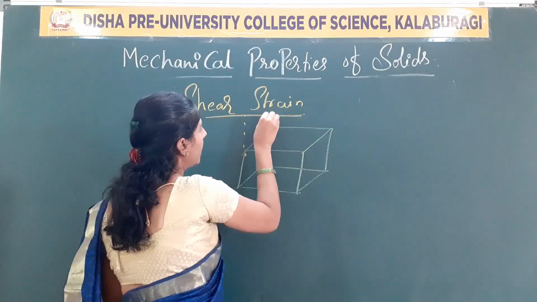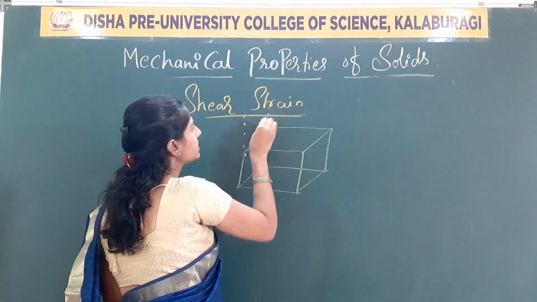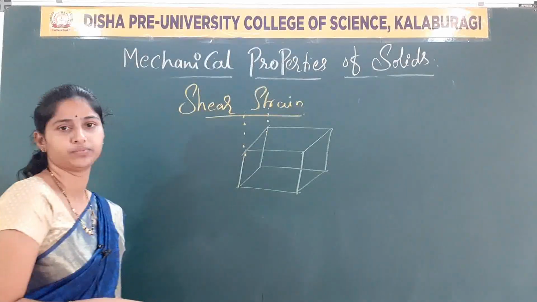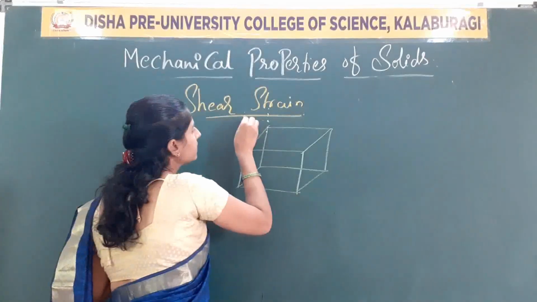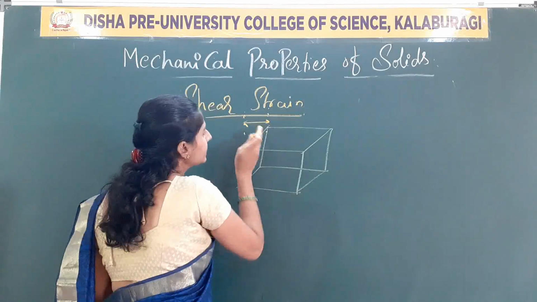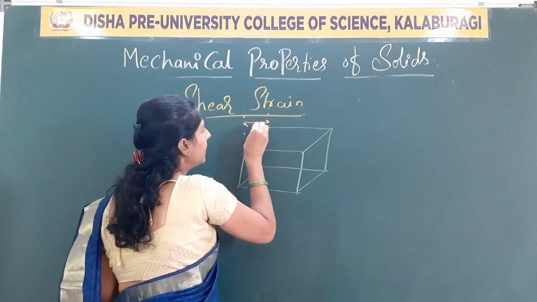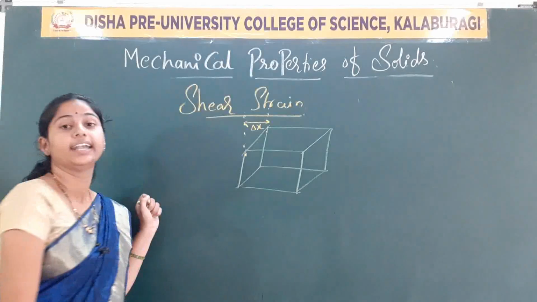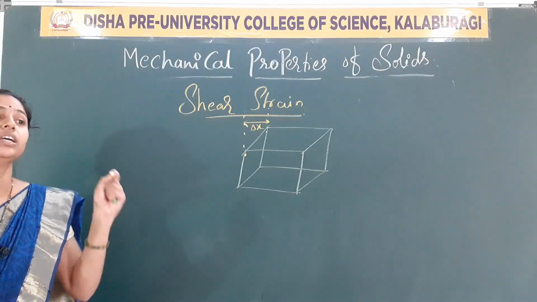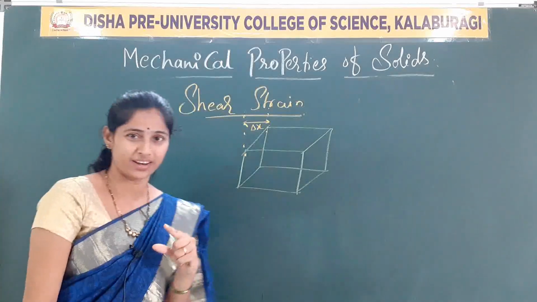Look here, I am making a reference line, that means these extensions will be there. Can I write this extension as displacement, delta x? Delta x is nothing but change in displacement.